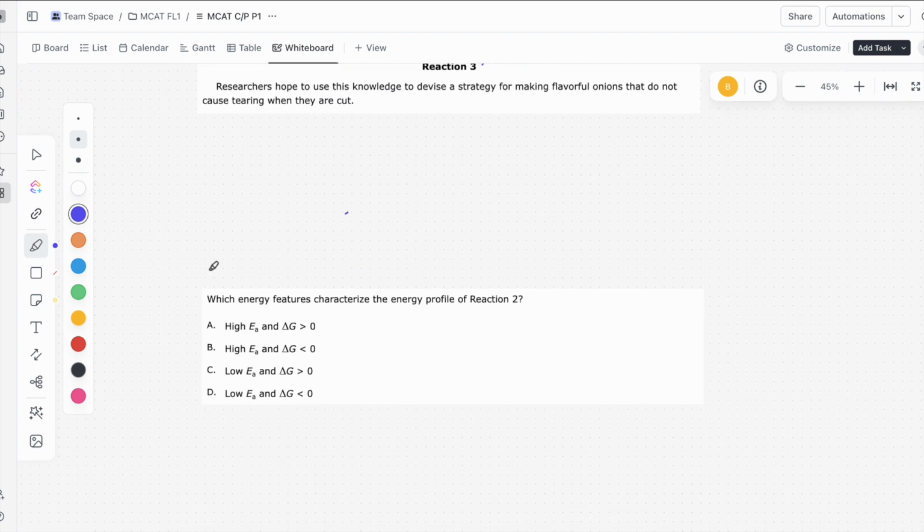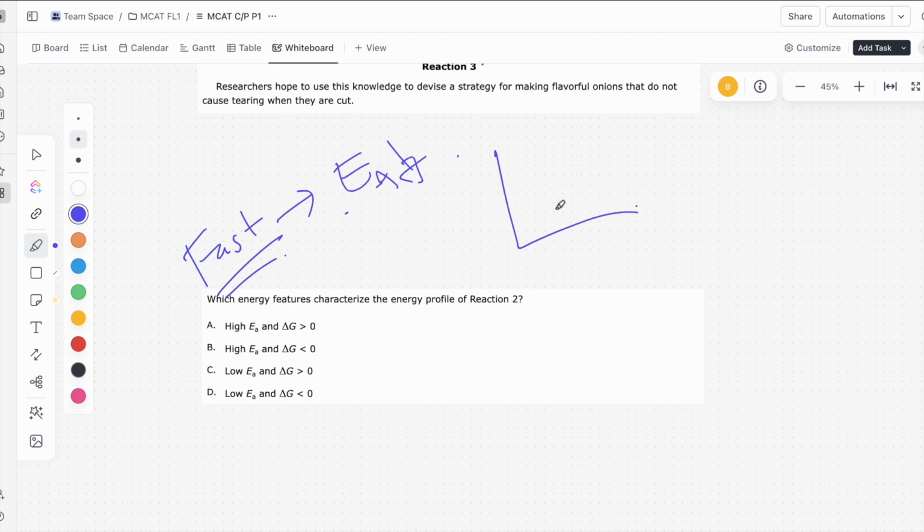So what does that mean? What does fast mean? If something is rapid, something is fast, what does that mean? That means the activation energy has to be low, okay? This is just a fact about kinetics. Remember, if we're looking at a reaction diagram, this is the activation energy, this difference right here. The lower it is, the faster the reaction, because it's easier to get over this hump. So because we know this is a rapid reaction, we know that the activation energy has to be low.